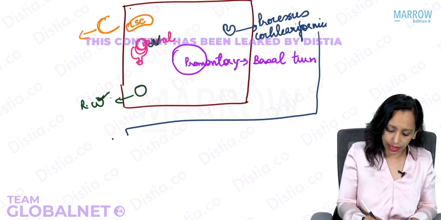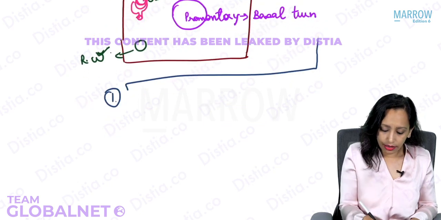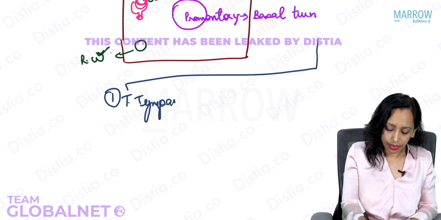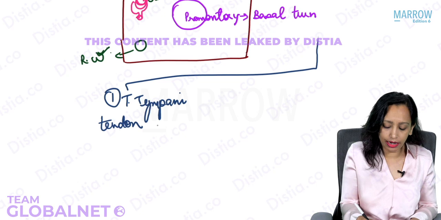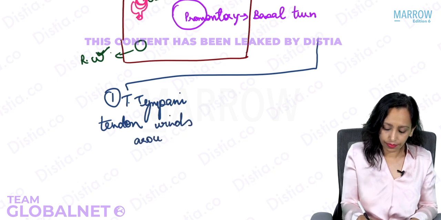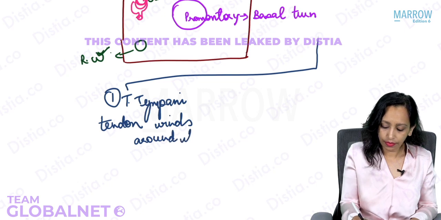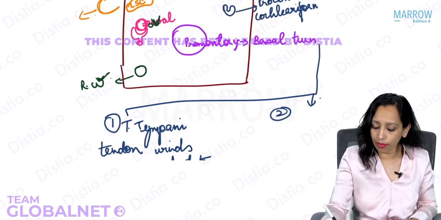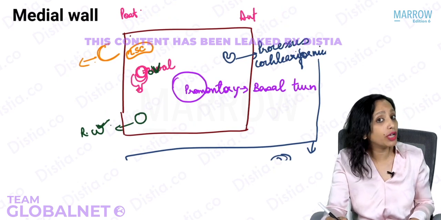So this is one significance of the processus cochleariformis. The first significance is that the tensor tympani tendon winds around it to turn laterally. Now, the second significance of this processus cochleariformis is that it acts as a landmark for the facial nerve.